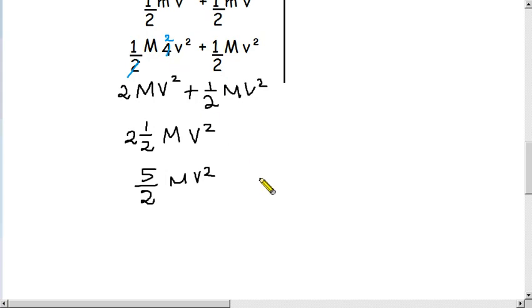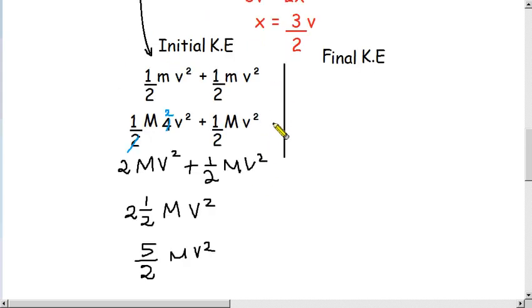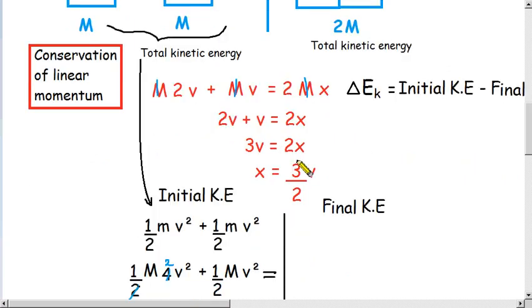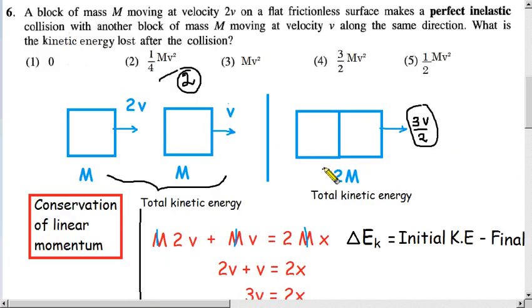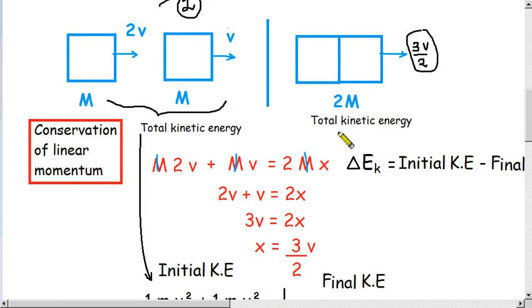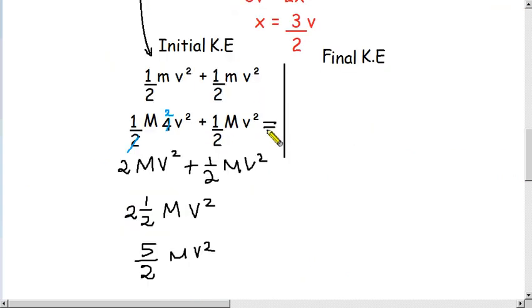So here we don't write the equals sign, because in the conservation of linear momentum rule, when we apply that, we did write the equal sign, but here we don't write that because we know these are not equal. That's why they ask to find out the kinetic energy lost. If there is a loss, this one is smaller, that means less than this one. Therefore we can't write an equal sign.